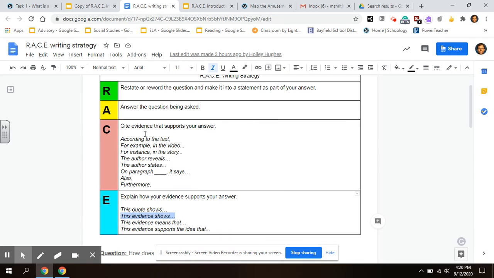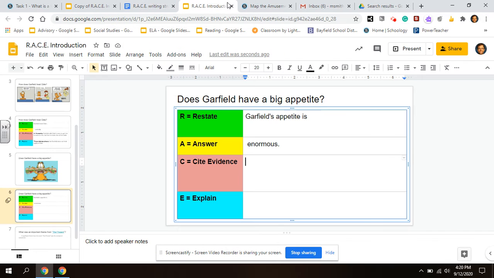Cite some evidence. Okay, we could say, like, according to the comic, we're citing, we're saying where we got it from. Garfield is eating a sandwich that is bigger than he is, bigger than him.